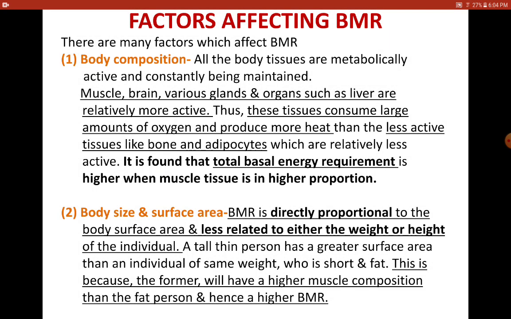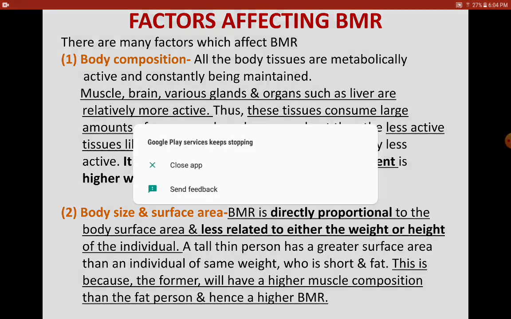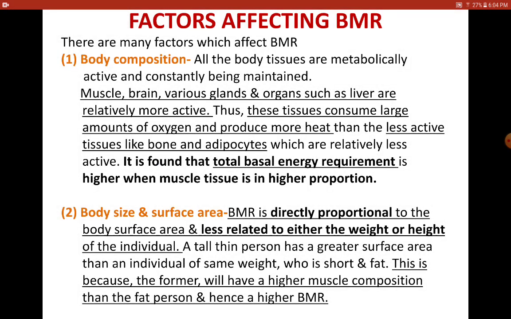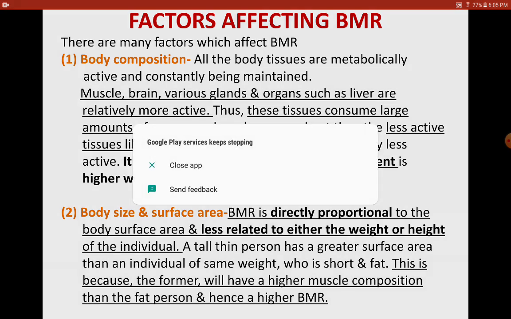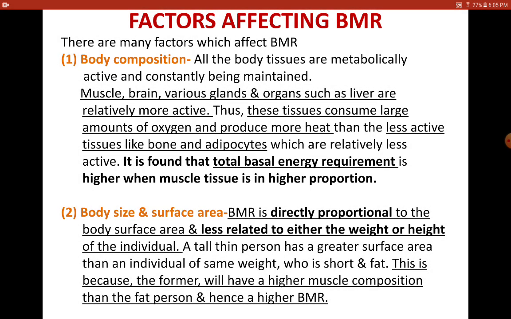A tall thin person generally has a greater body surface area than an individual with the same weight who is short and fat. What does it mean? The body composition would include more muscles in a person who is tall compared to the person who is short.